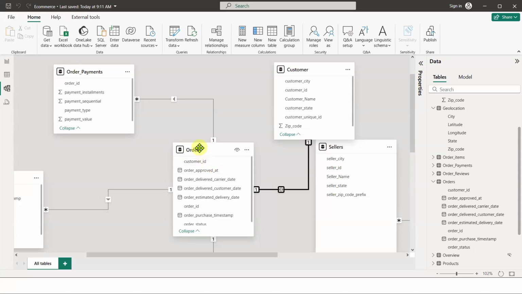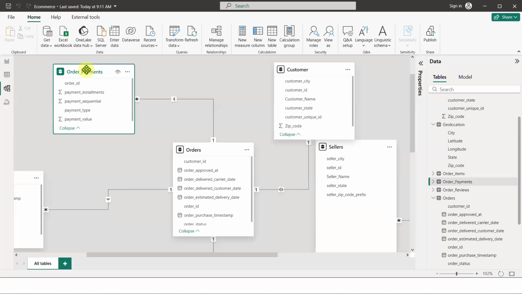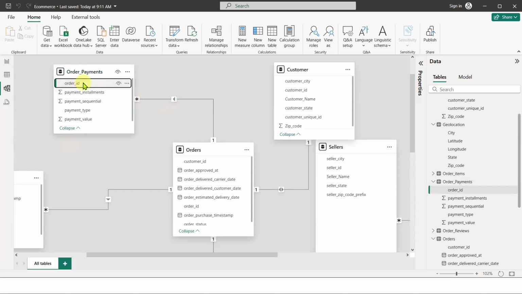Exactly. So in this case, if I'm selecting one order ID from here, I know that there are 3 order IDs coming from order payment by default. Suppose there are 3 order IDs already, and for all those 3 IDs it is going to show the ambiguity, like exactly which order ID we are talking about here. They are having 3 different rows, the order ID value is the same, but there are 3 different rows having the same value.